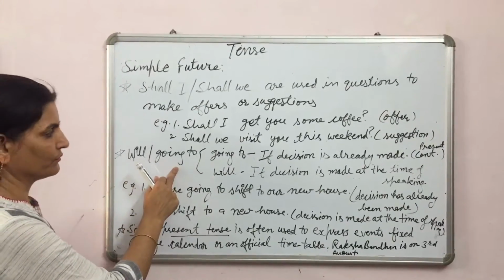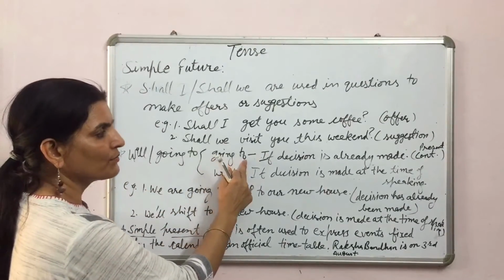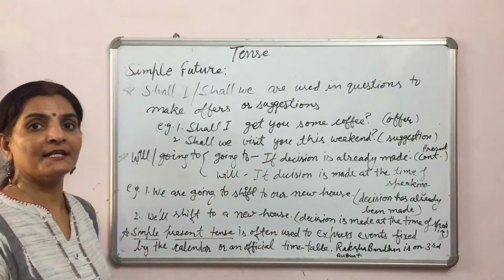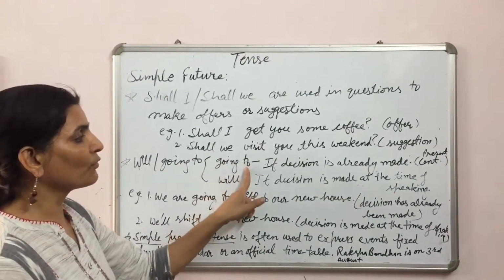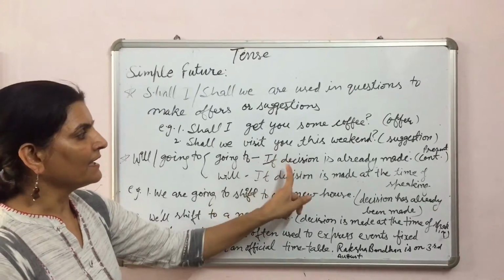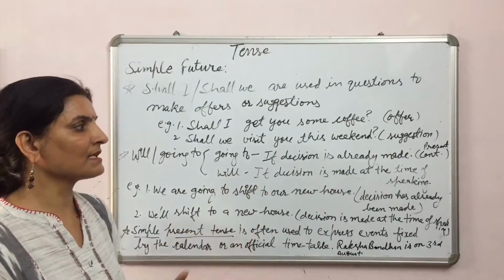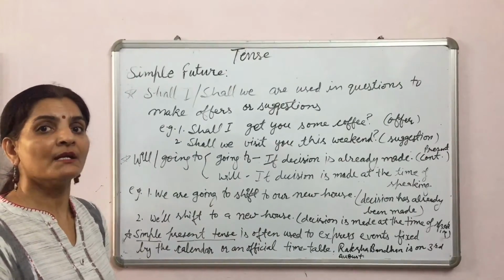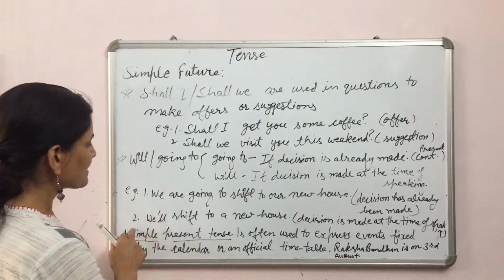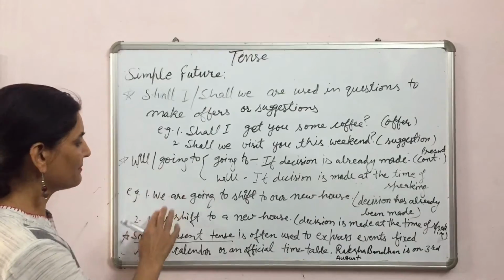Will or going to. Going to is used if the decision is already made. Means present continuous tense is used if the decision is already made. Will is used if the decision is made at the time of speaking. See examples to understand it in a better way.